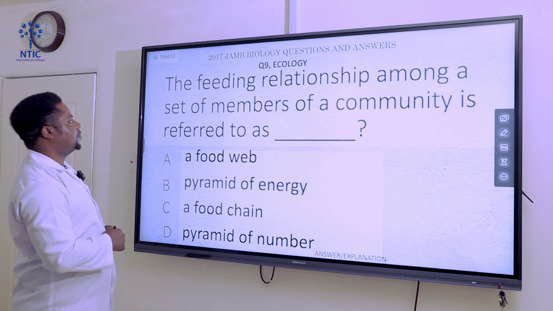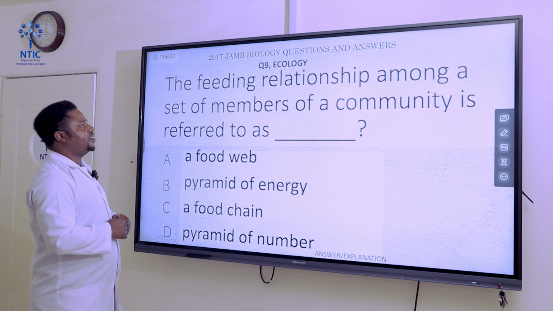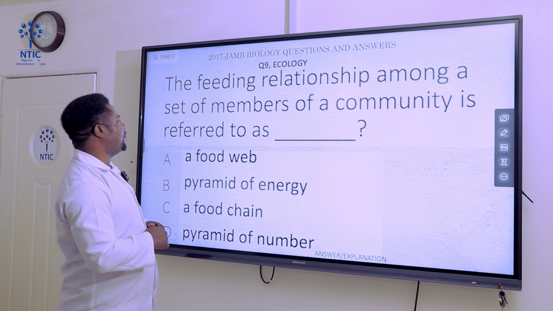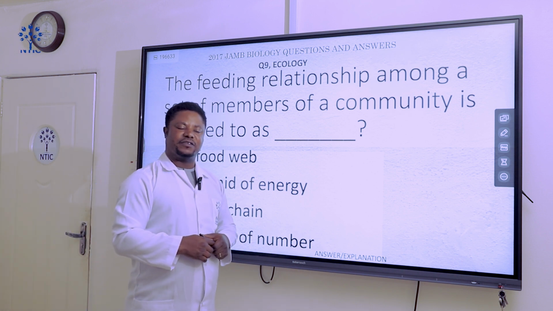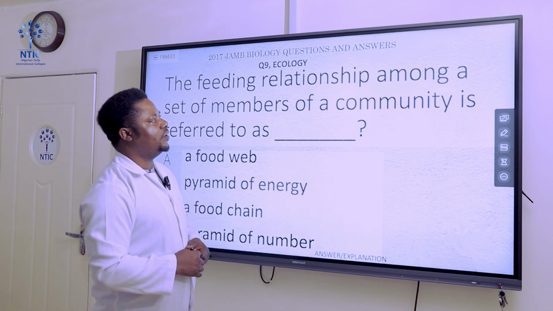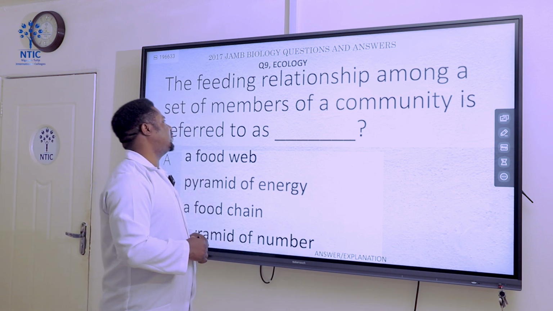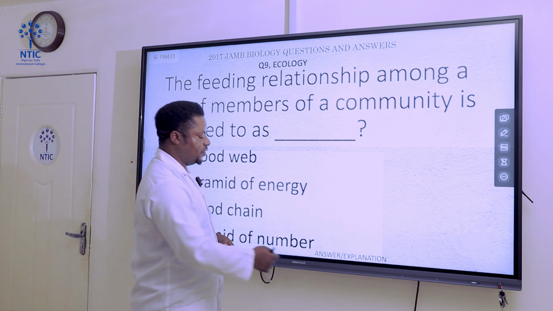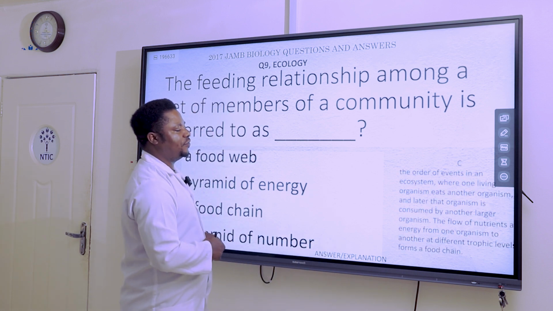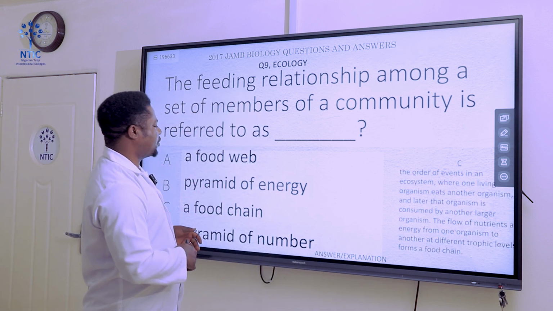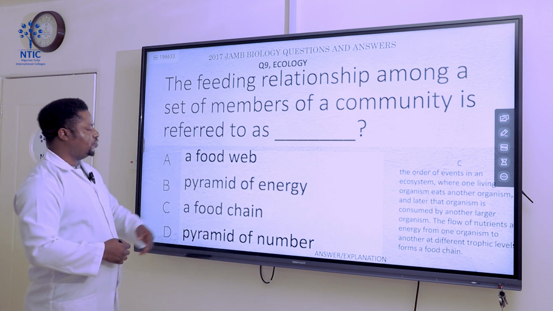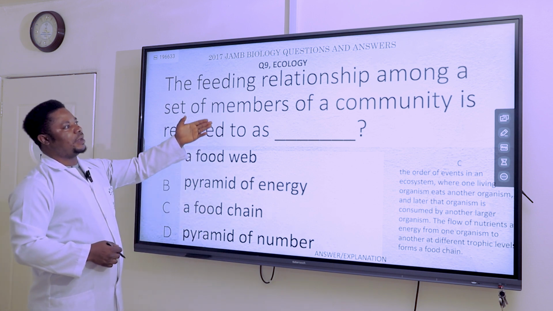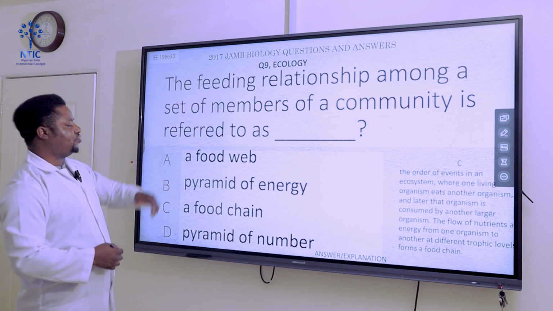Question number 9, which is from ecology. The feeding relationship among a set of members of a community is referred to as what? What do you call the relationship among a set of members of a community? Now, let's see the options we have. Our answer here is C, which is food chain, which actually answers what the question is talking about.